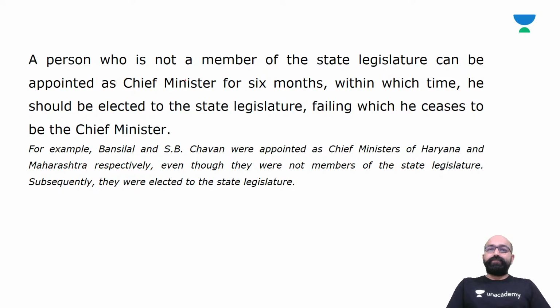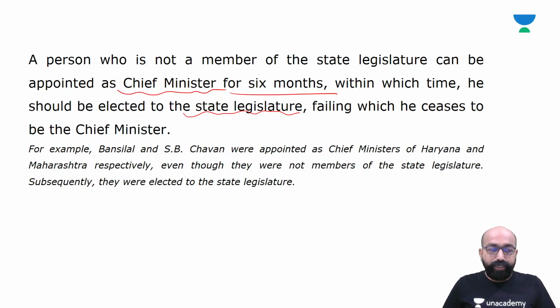Now, the next provision is that a person who is not a member of the state legislature can be appointed as chief minister for 6 months, within which time he should be elected to the state legislature, failing which he ceases to be the chief minister.